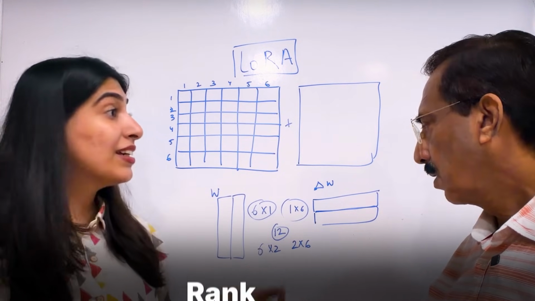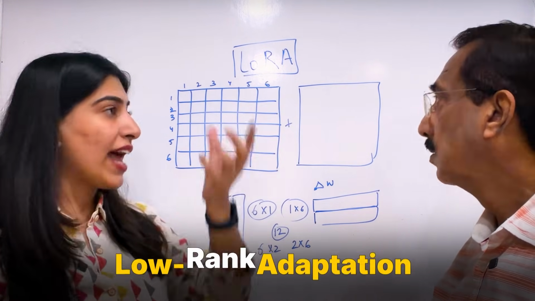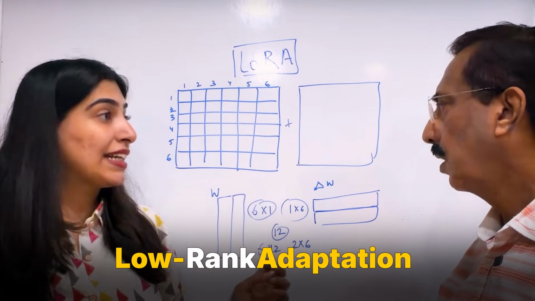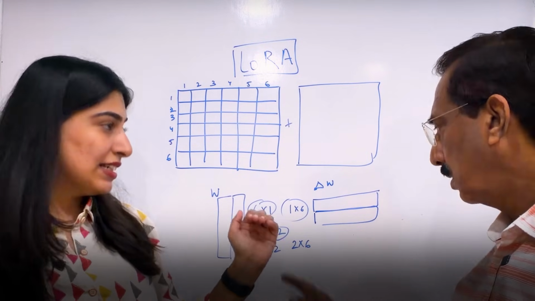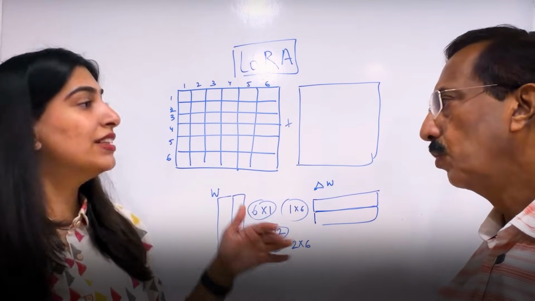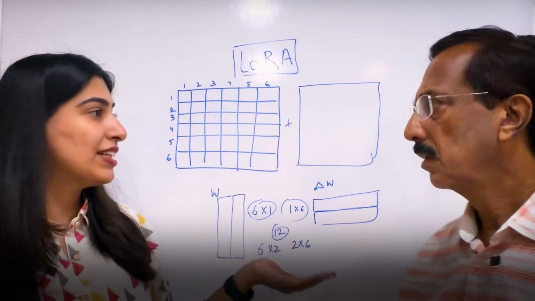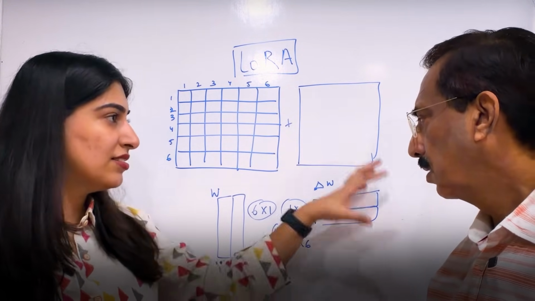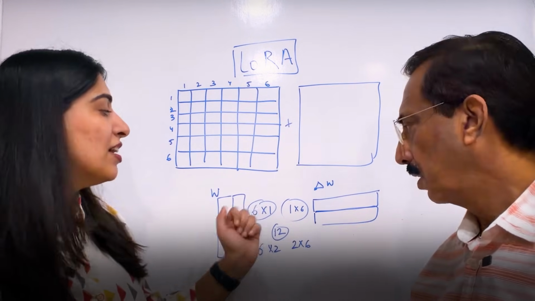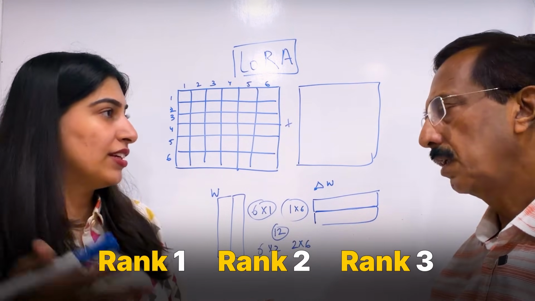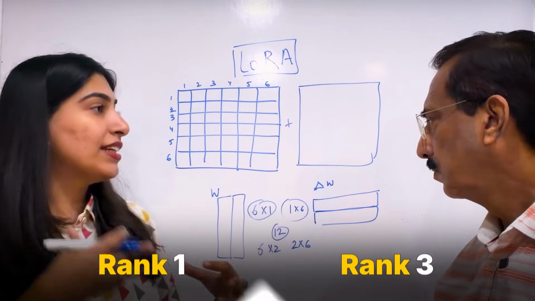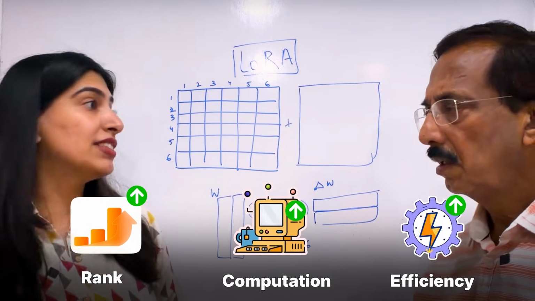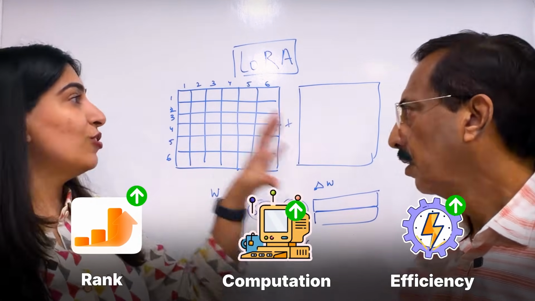This number is called rank. That is why low rank adaptation. So if you take only one row, 6 by 1, 1 by 6, that is rank 1. This is also low rank. This is rank 2. Like this you can take rank 3. You might now understand that rank will obviously be lesser than the size of the matrix, definitely. So it can be rank 1, rank 2, rank 3, 4, 5, 6. But as you increase your rank, the computation that you require will also be more, but efficiency will also increase. So this is called low rank adaptation.